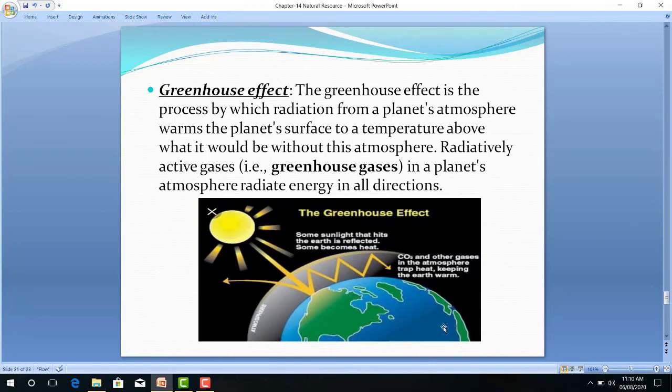Global warming: globe means what? Earth. Warming means temperature increases. Increase of the temperature on earth's surface because of this greenhouse gas such as carbon dioxide is known as global warming.